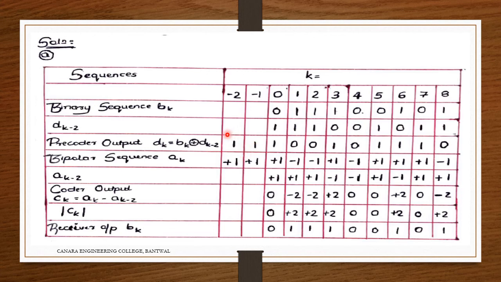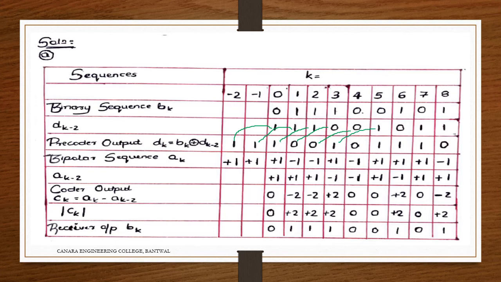So what is the decay? I am going with respect to the pre-coder sequence. I am considering this as 1 1 here. Next I will consider 1 0 and 1 1, that is a mod 1 there. Then 0 and 1, so I am moving this, 1 plus 1 0, 1 plus 1 0, 1 plus 0 1, 0 and 0 0. Sorry, this should be shifted, because it's -2 here because of the modified system.